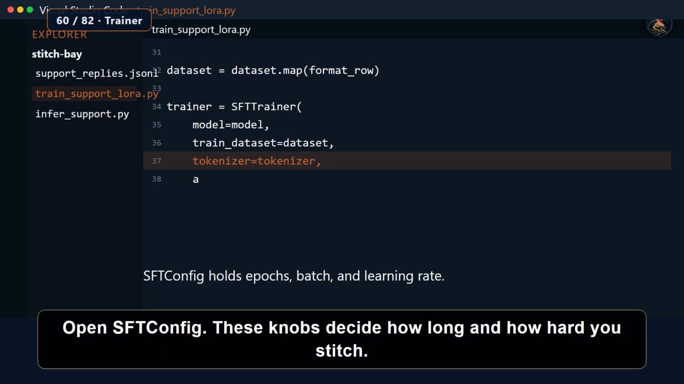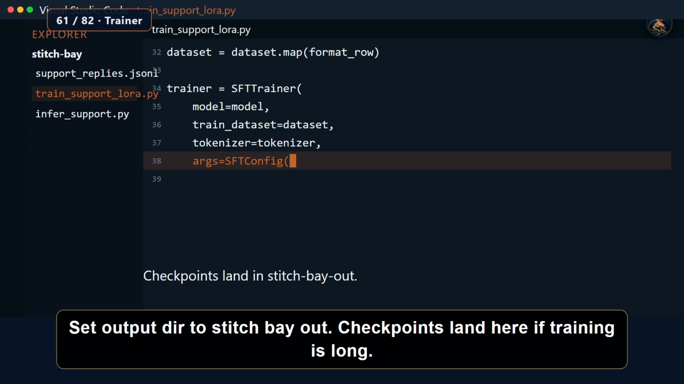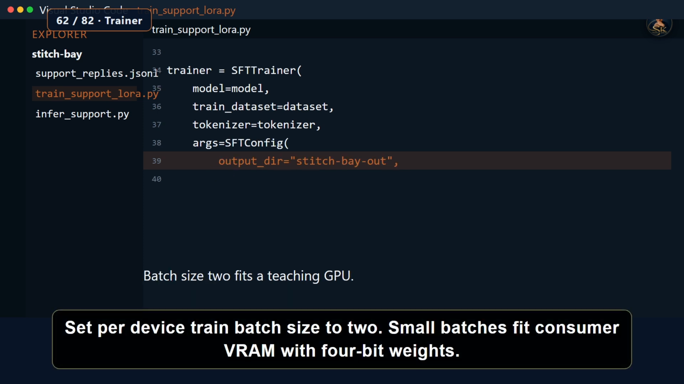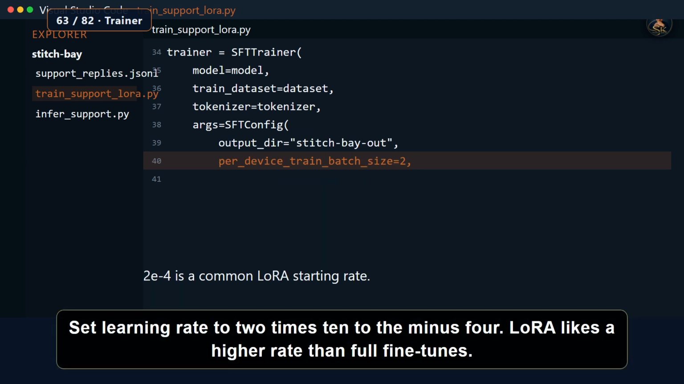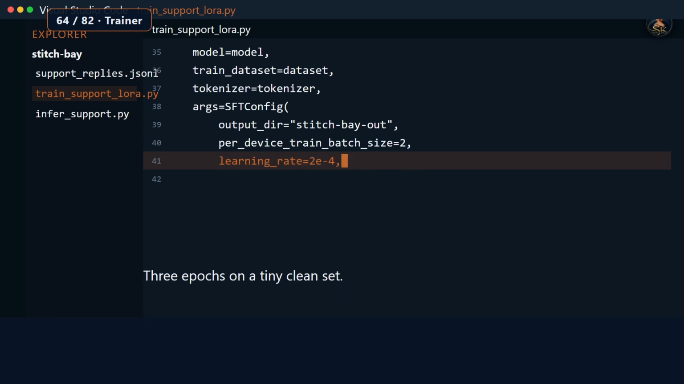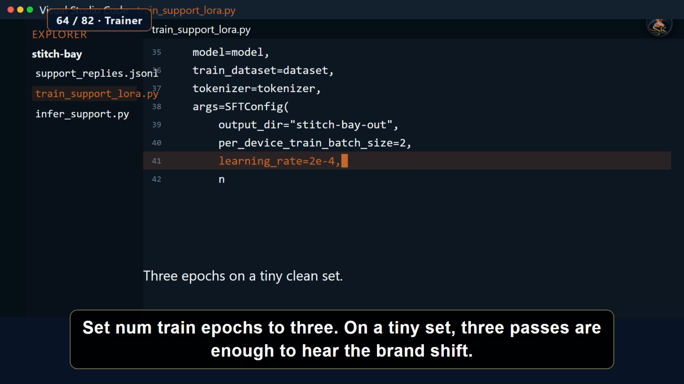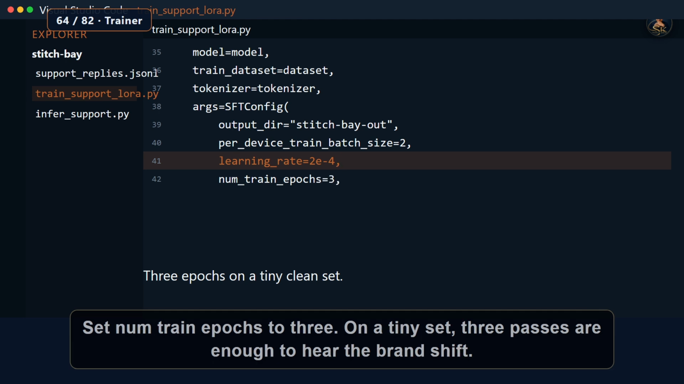Open SFTConfig. These knobs decide how long and how hard you stitch. Set output_dir to stitch_bay_out. Checkpoints land here if training is long. Set per_device_train_batch_size to 2. Small batches fit consumer VRAM with 4-bit weights. Set learning rate to 2 times 10 to the minus 4. LoRA likes a higher rate than full fine-tunes. Set num_train_epochs to 3. On a tiny set, 3 passes are enough to hear the brand shift.